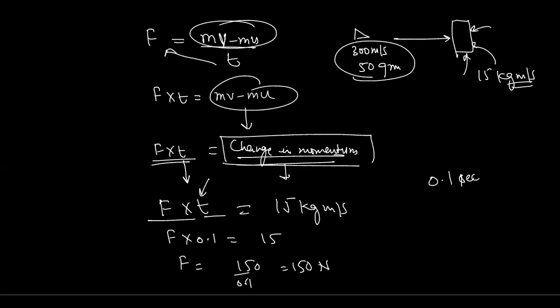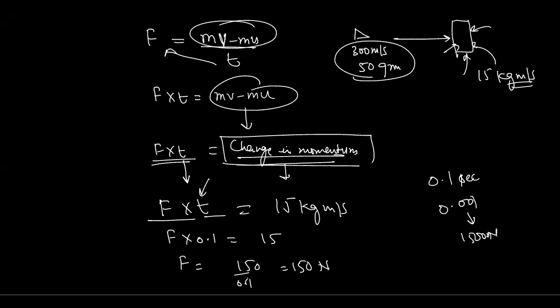And suppose this bullet takes 0.001 second to stop, then how much force will be applied? Then it will be 15,000 Newton. For this one, 15,000 Newton force will be applied on this wooden block. And suppose, Sir, we take 15,000 or 1,500? 15,000. Oh, okay. 15,000 for this one.